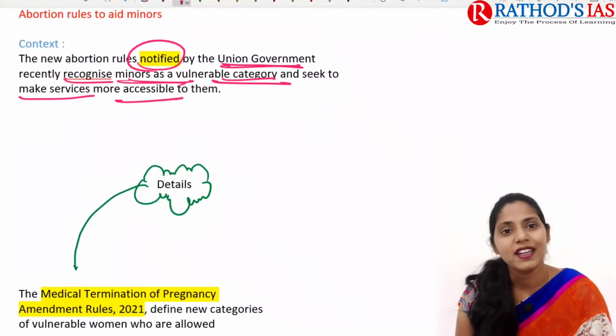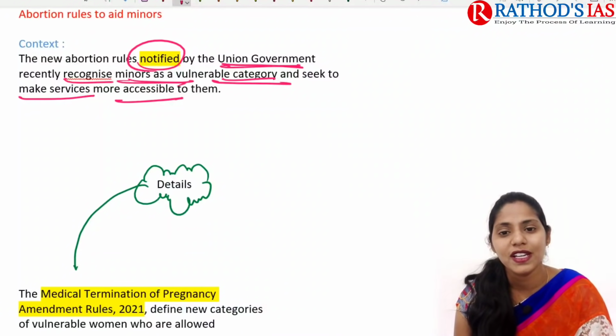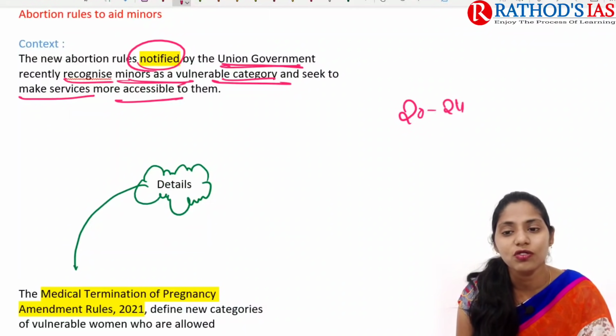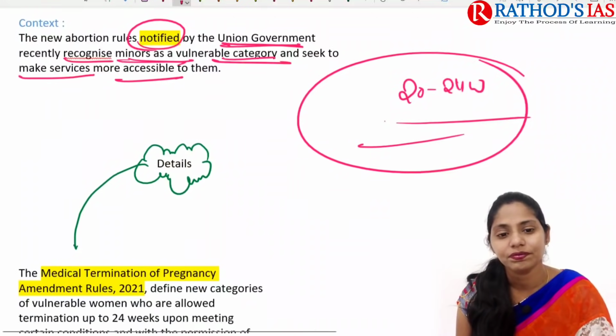Whenever these minors want to go for termination of pregnancy, they need to follow some rules and regulations if they cross 20 weeks. But now these new abortion rules may increase the limit from 20 weeks to 24 weeks. So this is one important thing that you need to remember.